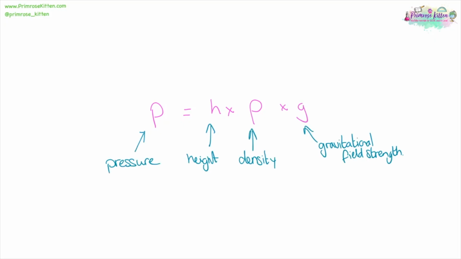Pressure, with a P, equals height times density, which is a lowercase rho, times gravitational field strength. Pressure is measured in pascals, height is measured in meters, density is measured in kilograms per meter cubed, and gravitational field strength is 9.8 newtons per kilogram.